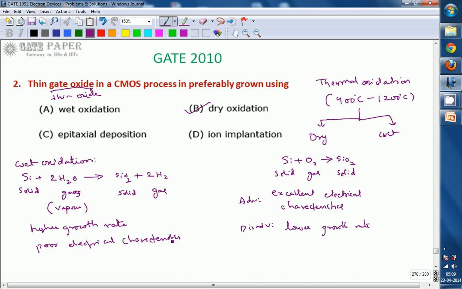This is called thick oxide, and it is used for isolation purposes; it is also called field oxide. Thick oxide is used for isolation, whereas thin or gate oxide is used for the gate. So the right option for this question is: the gate oxide in a CMOS process is preferably grown using dry oxidation. So the right option is B. Thank you.